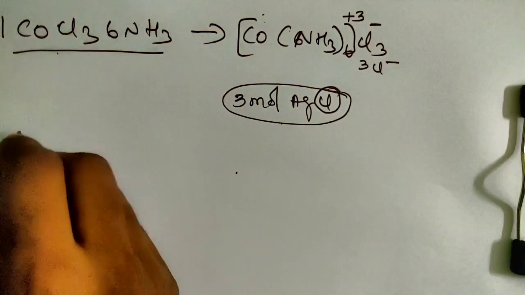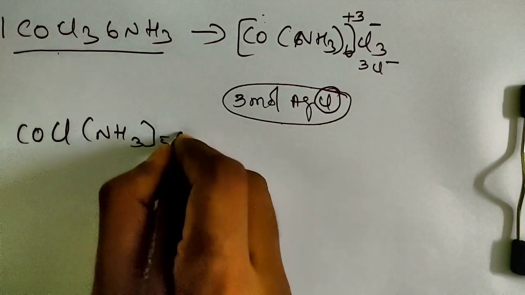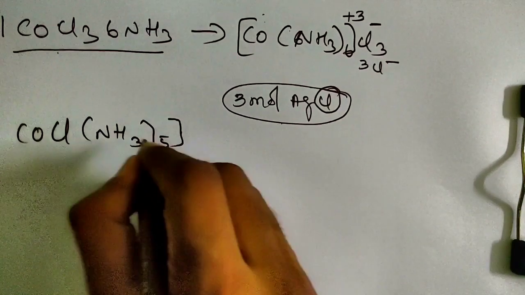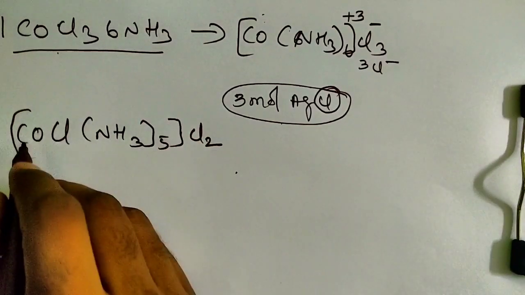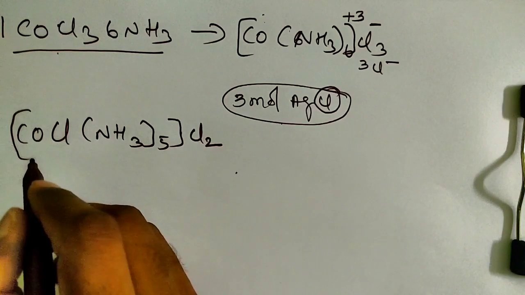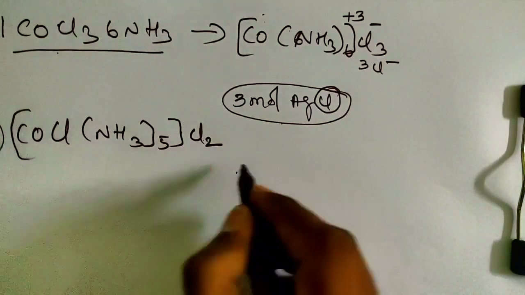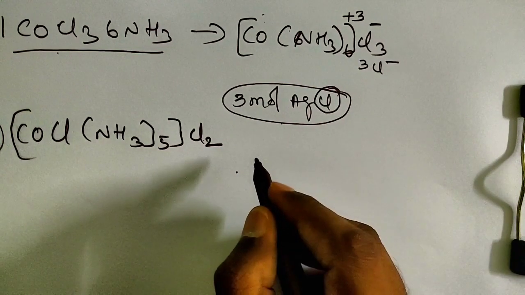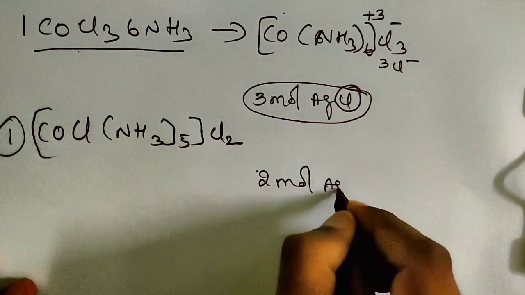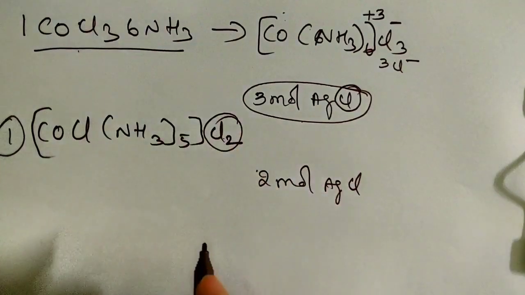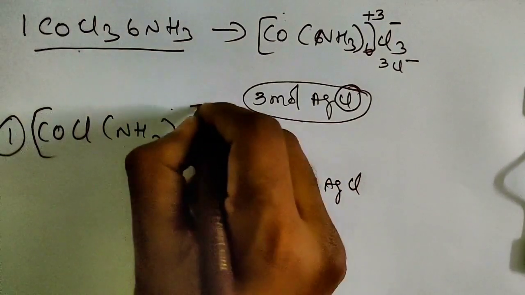One more compound he took, that is Co(NH3)5Cl Cl2. Here what is the primary valency? He is going to get plus 2. Why? If you take 1 mole of this and react it with silver nitrate, he is going to get 2 moles of AgCl, because only Cl2 is present outside. So here he is going to write 2Cl minus, and so he will write plus 2.